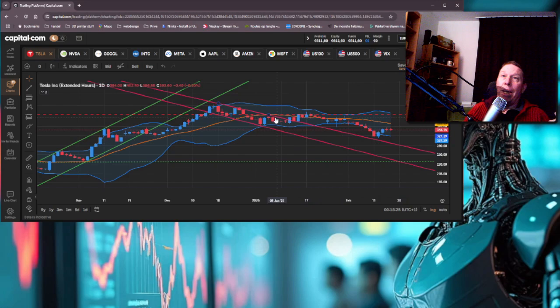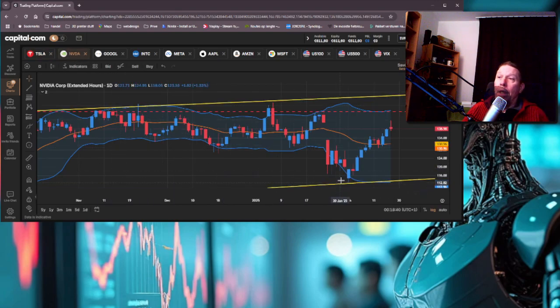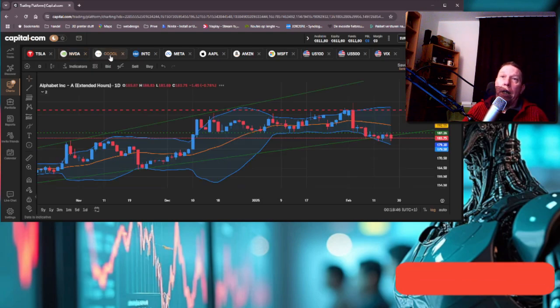We can look at the stocks of the day, and we will look at Tesla today. It went down for a couple of days, and I thought it would break down further, but it seems like we're going to see. Nvidia has been going stronger up the last couple of days, now had a red candle today.